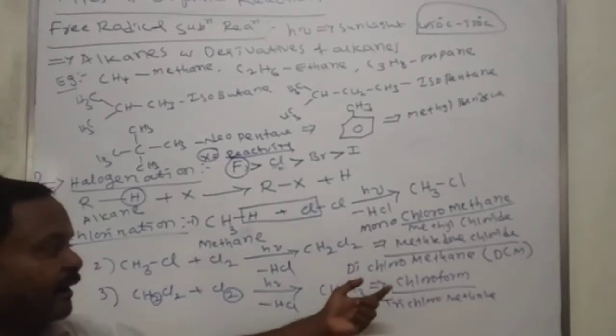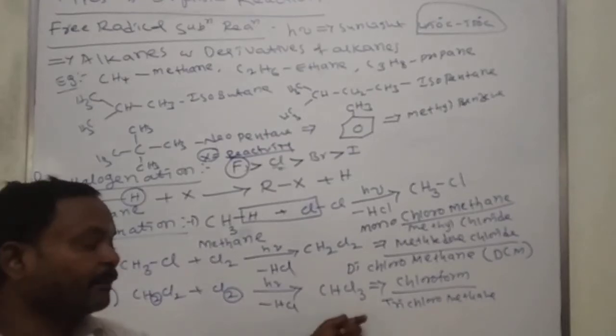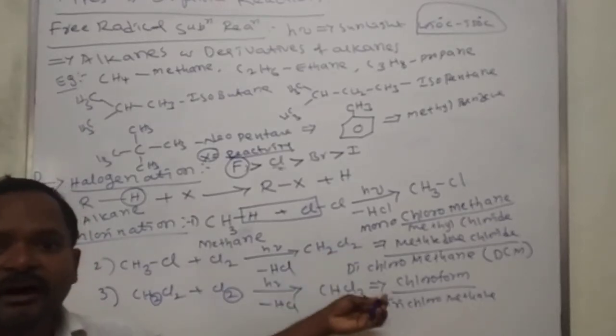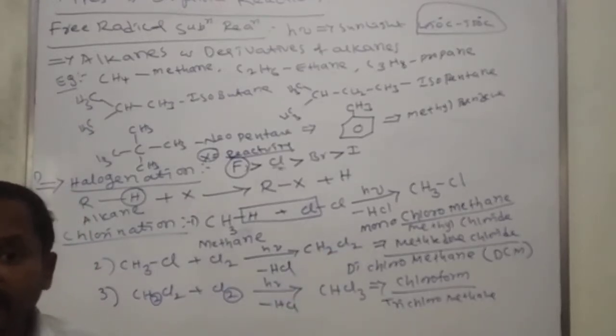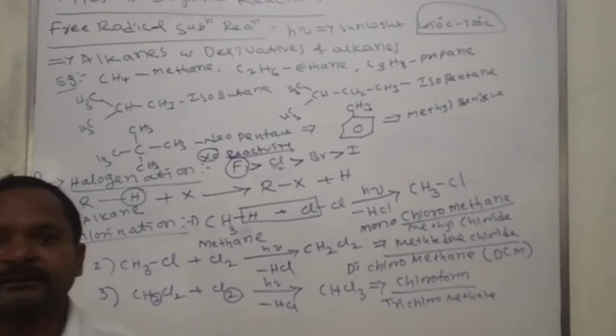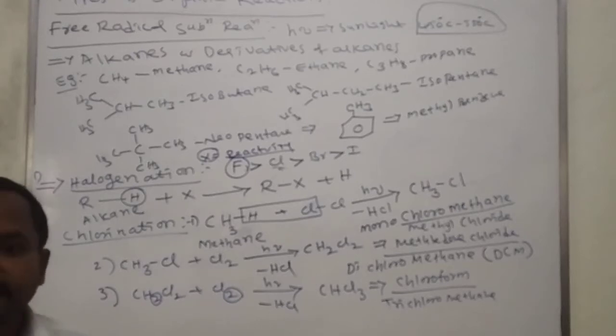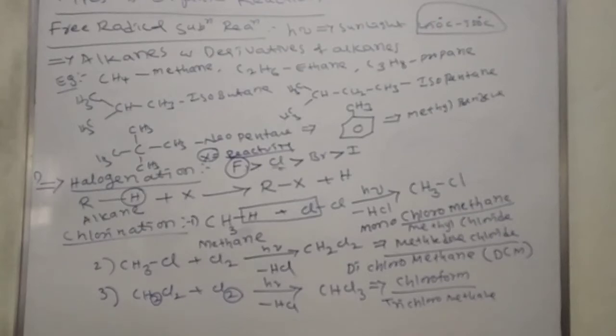But nowadays we can't use chloroform. This chloroform directly interacts with the liver. That's why we can't use chloroform nowadays as an anesthetic agent. We use different anesthetic agents. But in olden days, before the 1990s, we used chloroform as an anesthetic agent.